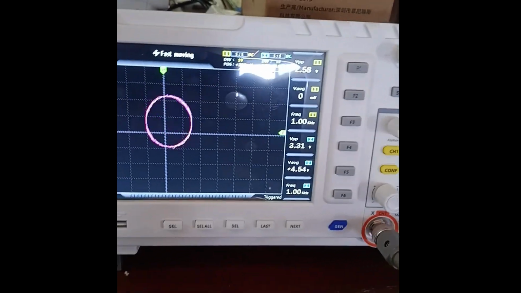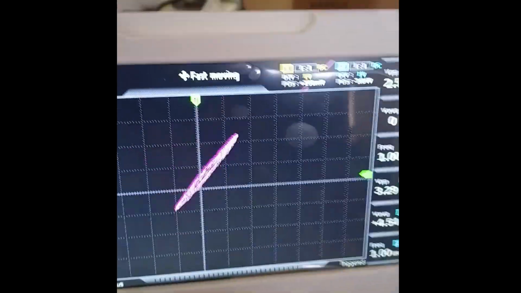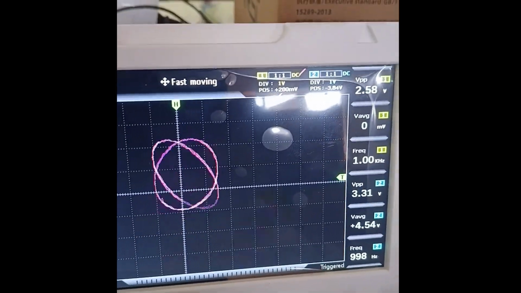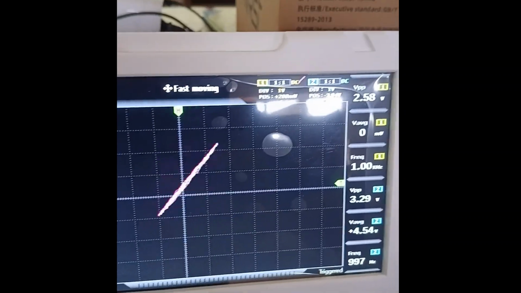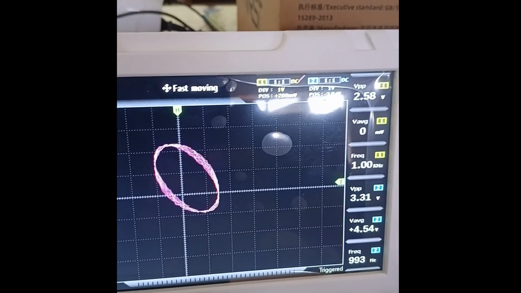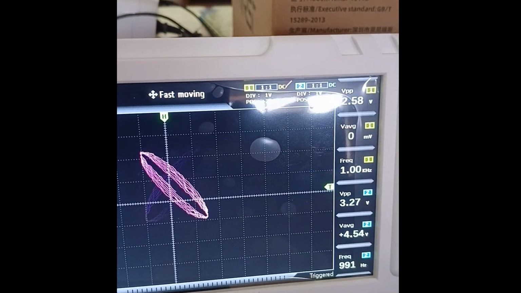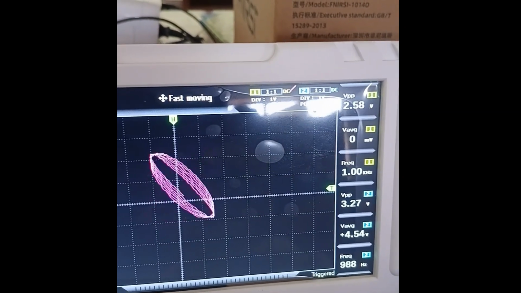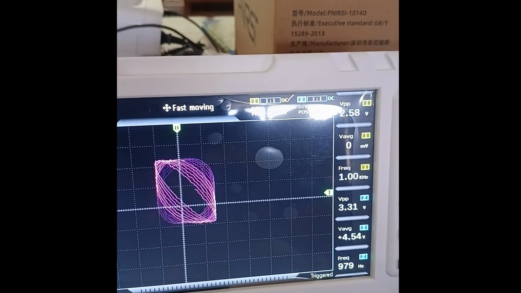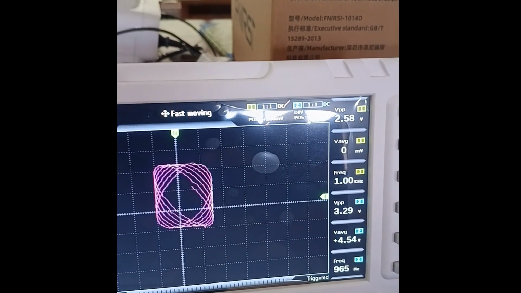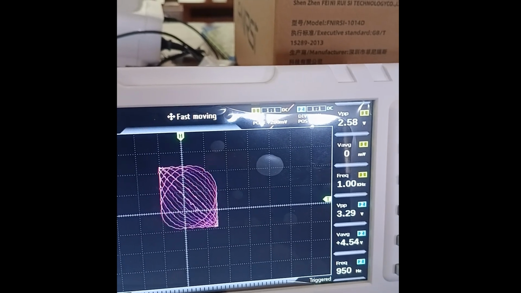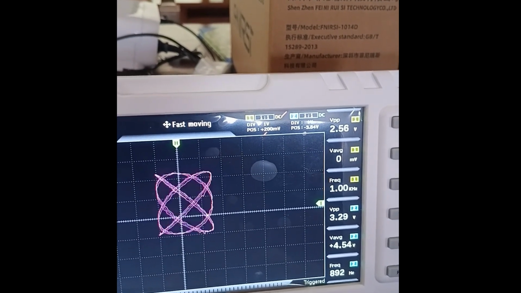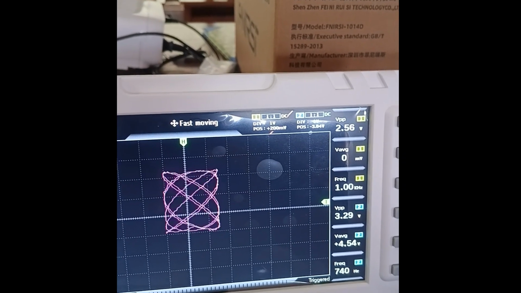We can see what changes happen to this figure. I will go for lower frequencies. Now I am decreasing to 997, then I decrease to 993, then we get a different figure now. If I continuously decrease my signal frequency, we will get different types of Lissajous figures. Okay, so we can keep decreasing my frequencies.